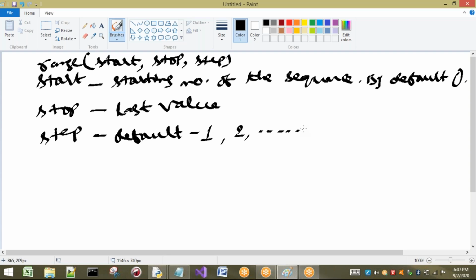We can take any value. But the default is 1. By default it is 1. So if you want to take any step value on your own, we can take any value. If you are not going to take a step value, it is the default. Already you know what is meant by step. Okay, so let us see all these things with examples.